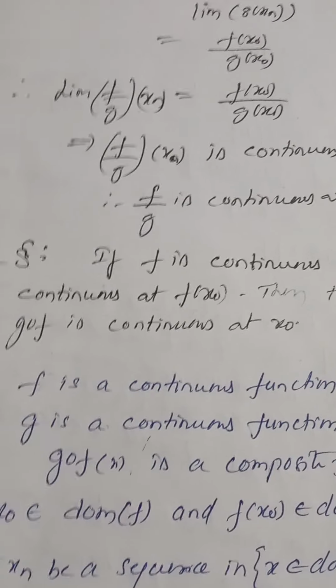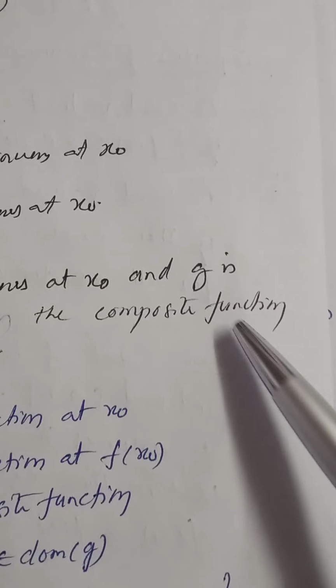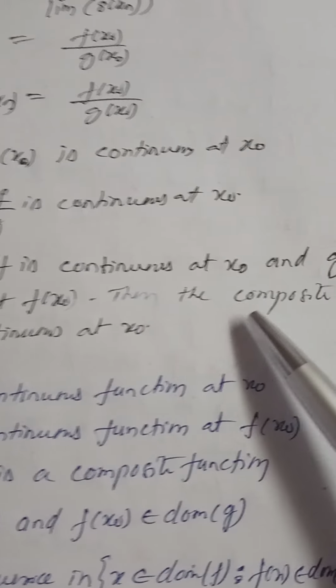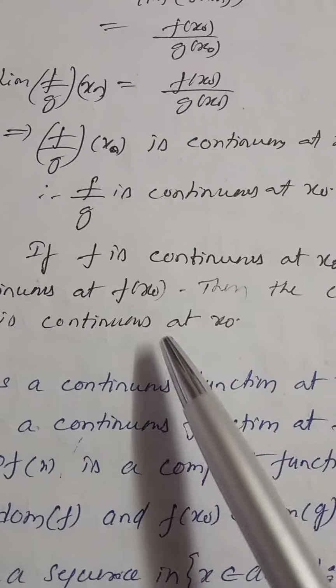If f is continuous at x naught and g is continuous at f of x naught, then the composite function g circle f is continuous at x naught. Right? Now once again, please go through the statement.